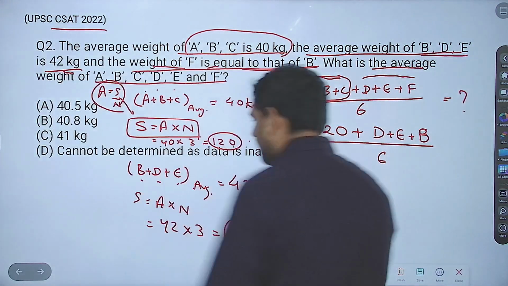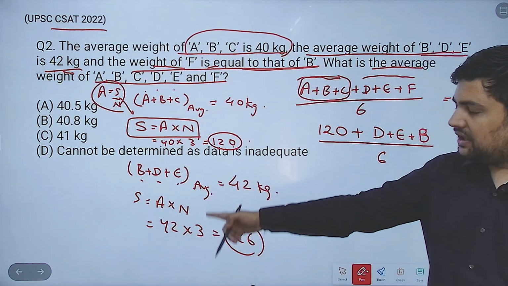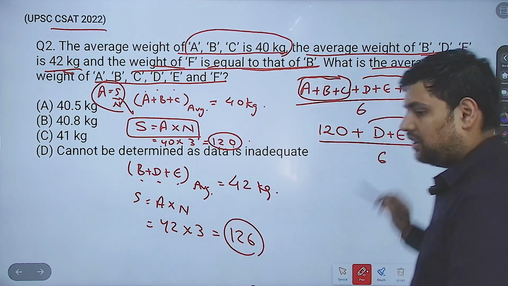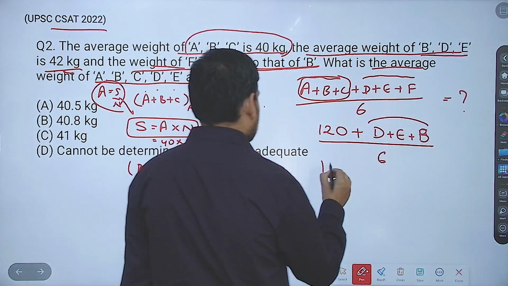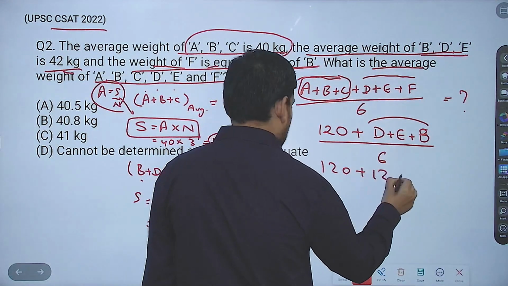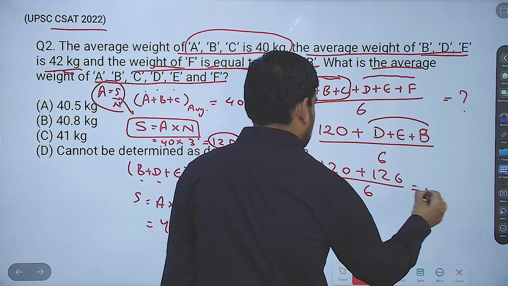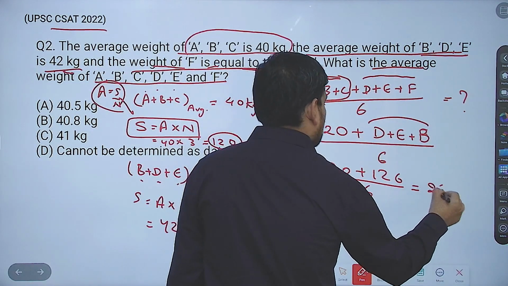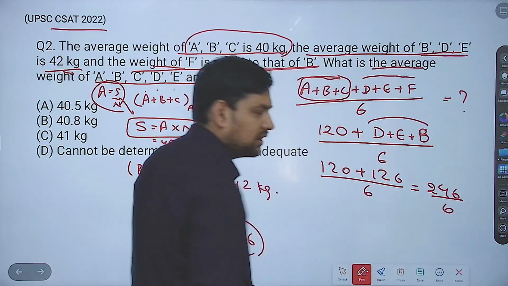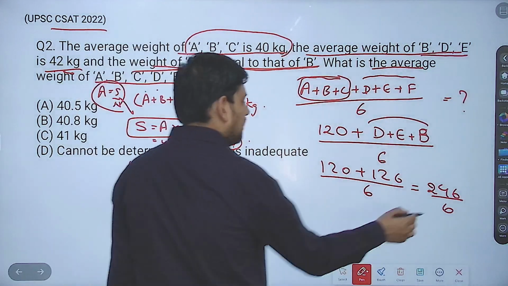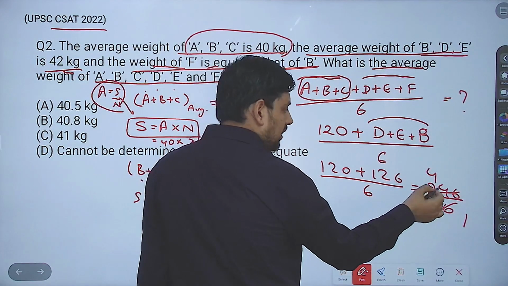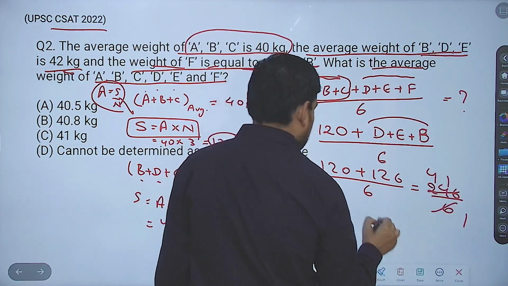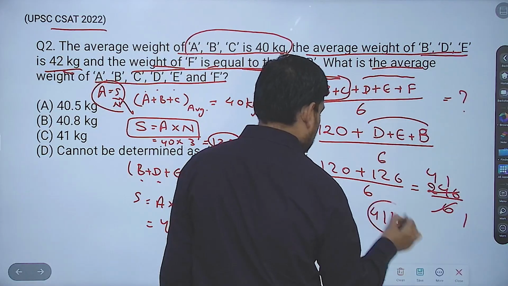Now instead of BDE, the value I got, I will put it here. So this becomes 120 plus 126 by 6. This becomes 246 by 6. How many times will this go? This will go one time, this will go 4 times, and what will remain? Nothing, and then 6 goes one time. So this comes out to be 41 kg.